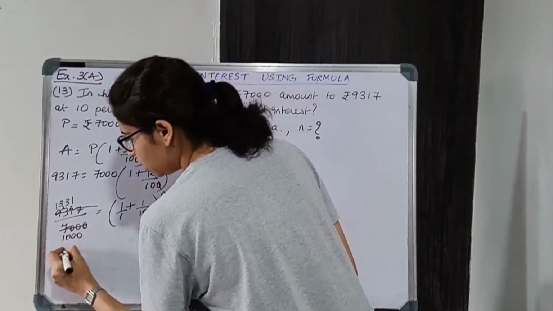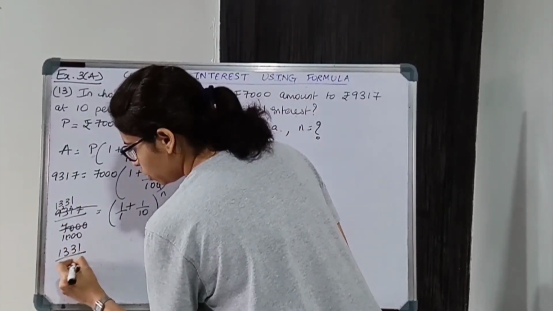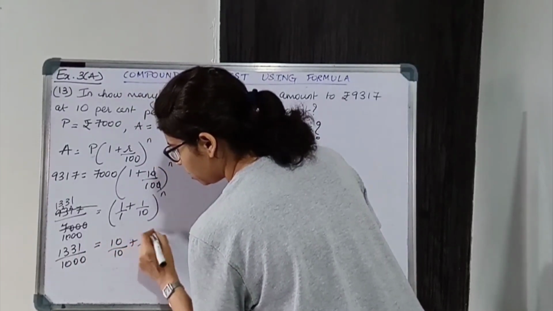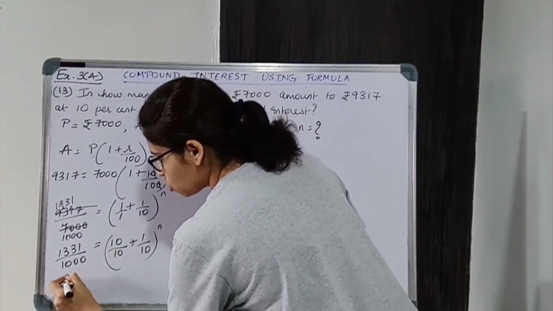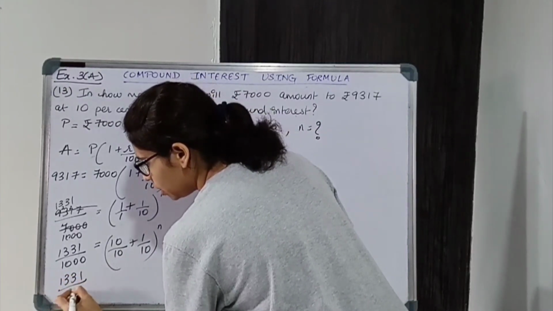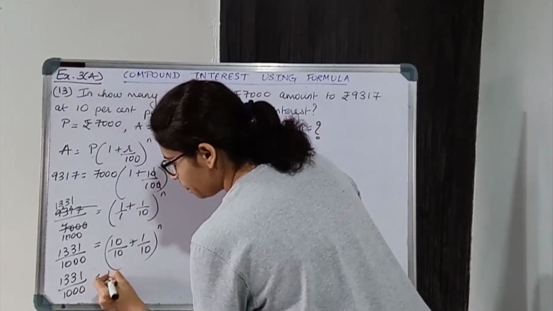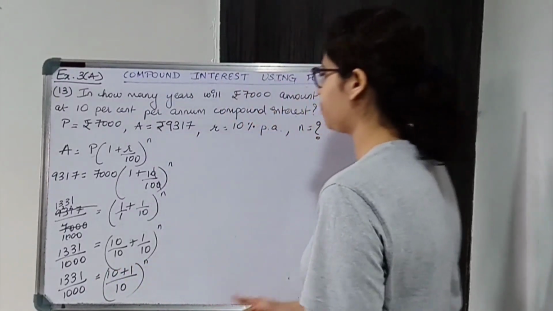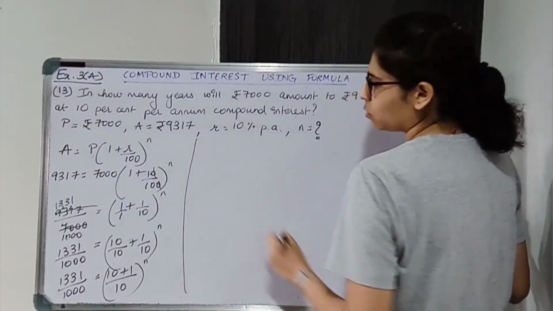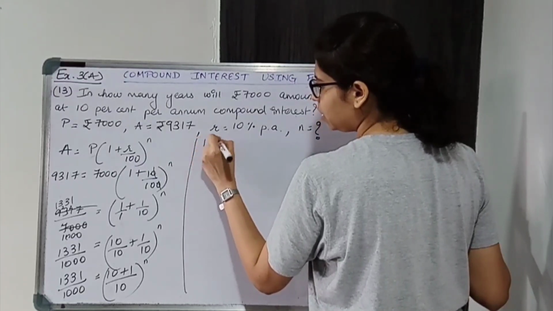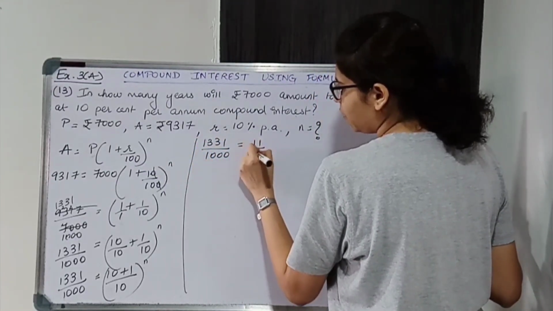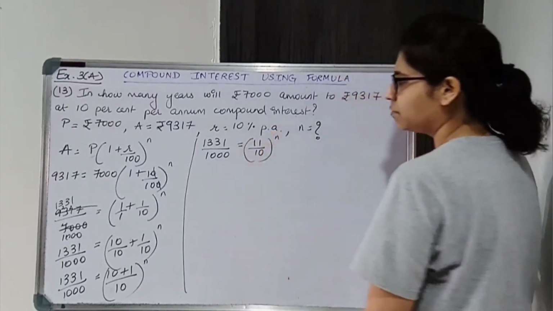So we get 1331 upon 1000 is equal to 10 upon 10 plus 1 upon 10 raised to N. So 1331 upon 1000 is equal to 10 plus 1 upon 10 raised to N. Okay, now 1331 upon 1000 is equal to 11 upon 10 raised to N.